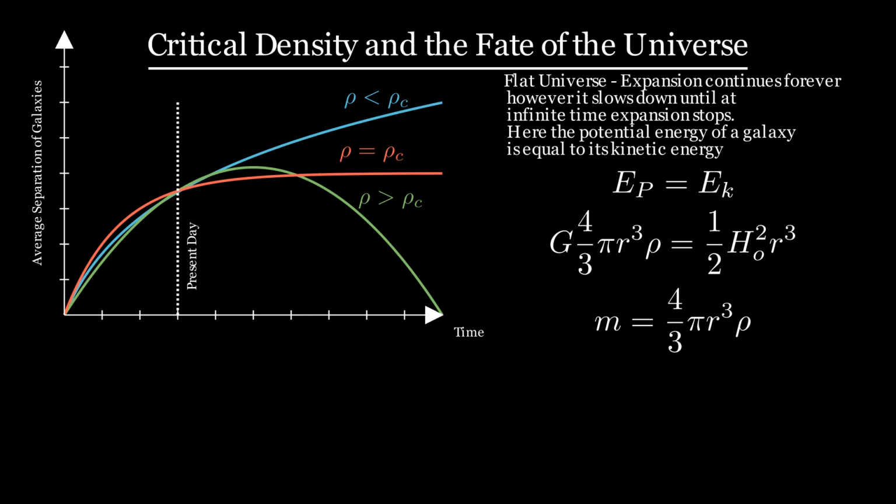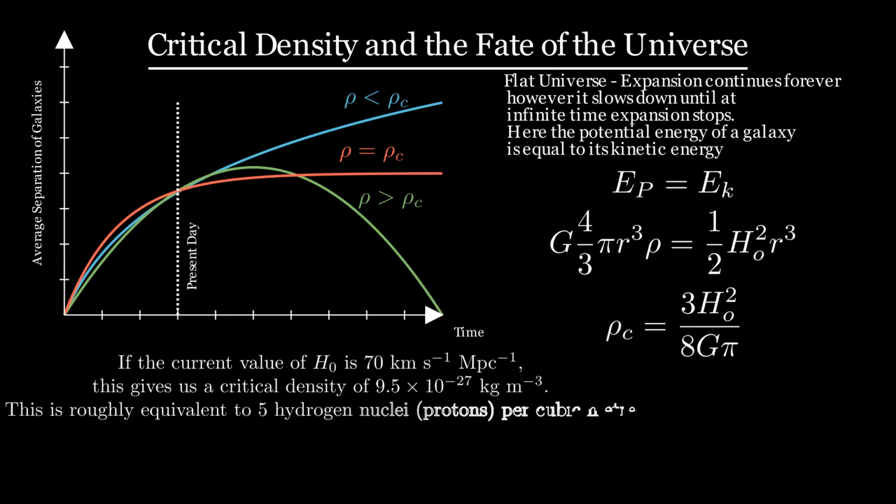If we substitute this in, we can now rearrange our formula to get the critical density as the subject. In our final piece of cancelling we get our formula for critical density to be 3 H0 squared, divided by 8 pi big G. Now if we assume Hubble's constant to be 70 km per second per megaparsec, we get the critical density to be 9.5 times 10 to the negative 27 kilograms per meter cubed, which is approximately 5 protons per cubic meter.